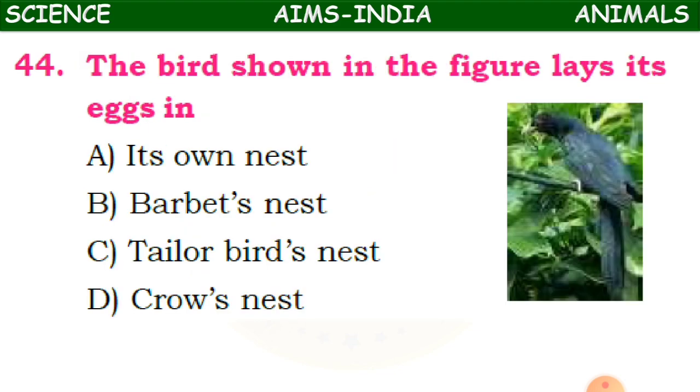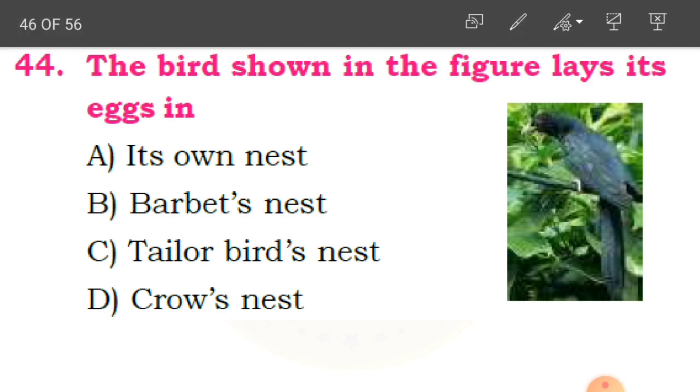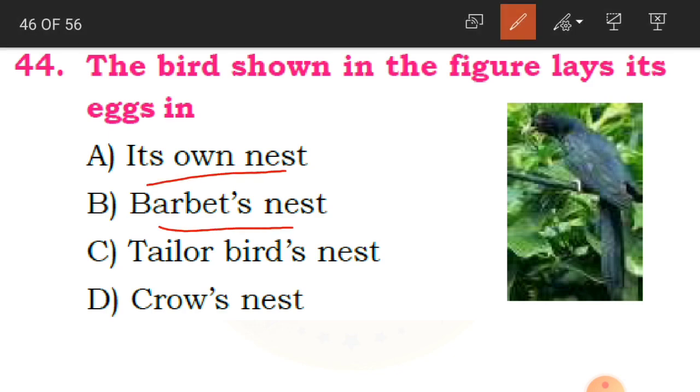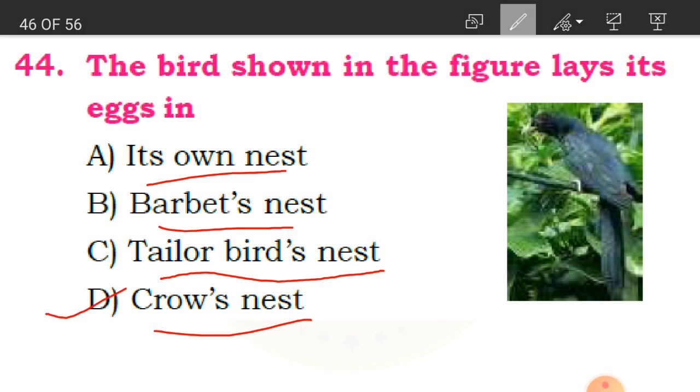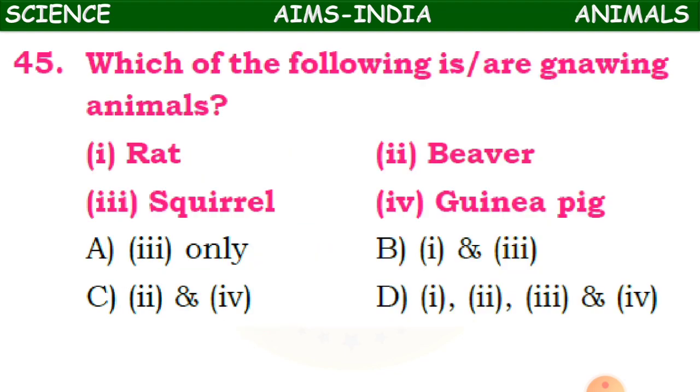44th question. The bird shown in the figure lays its eggs in. So here is the bird. What is this bird? It's a crow. So where does it lay eggs? A option is its own nest, barbet's nest, tailorbird's nest and crow's nest. Because it is a crow, definitely it lays eggs in the crow's nest. D option is the correct one.